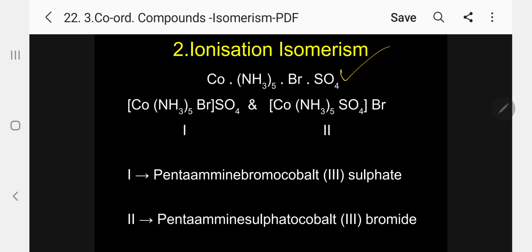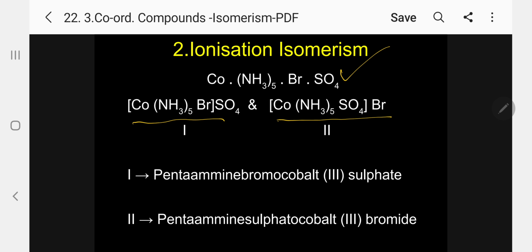For example, two compounds having the same general molecular formula [Co(NH3)5Br]SO4. This is the general formula. I have written two different structural formulas.